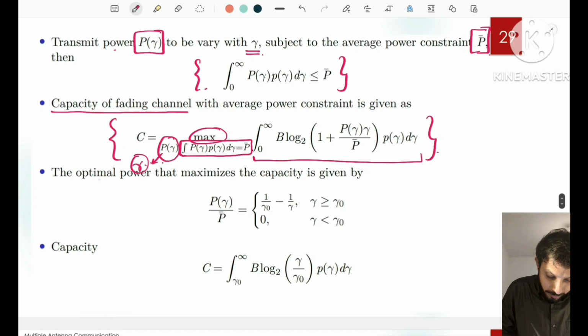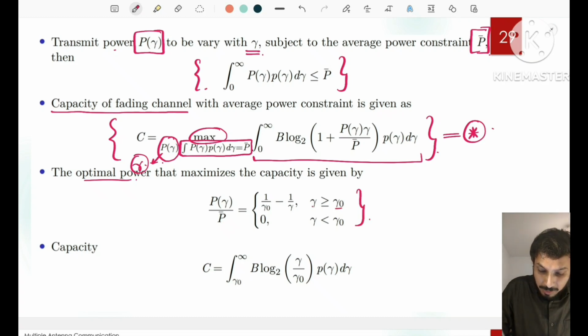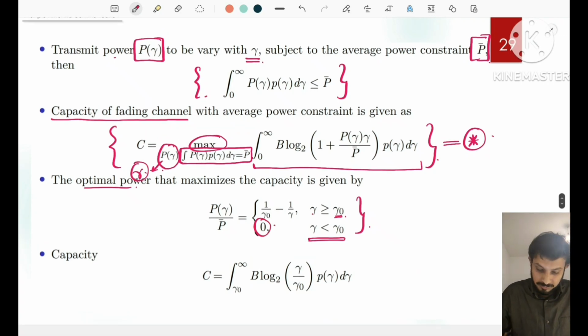So the optimal power that maximizes this expression is given by this. When gamma is greater than gamma naught, the power allocated is 1 by gamma naught minus 1 upon gamma, and when gamma is less than some threshold, then the power allocated is 0.